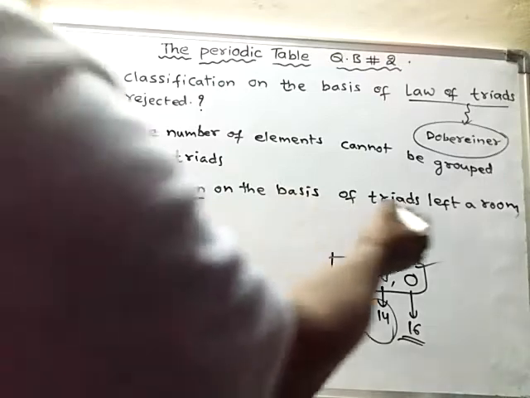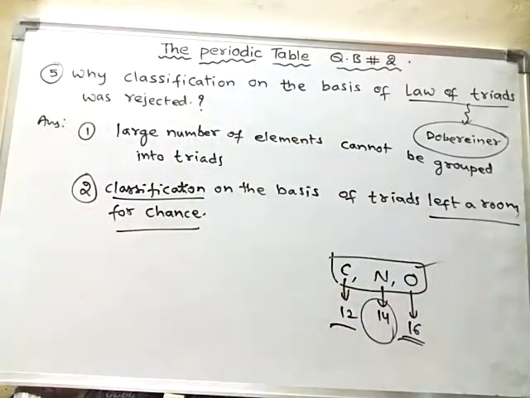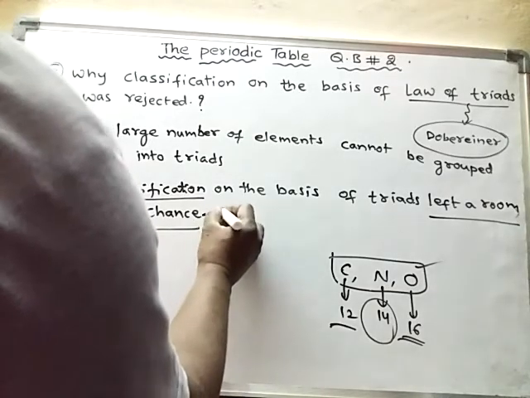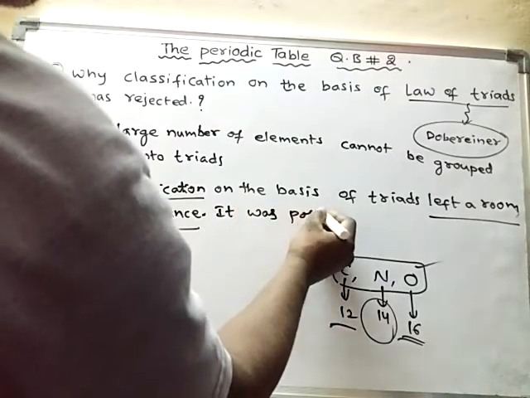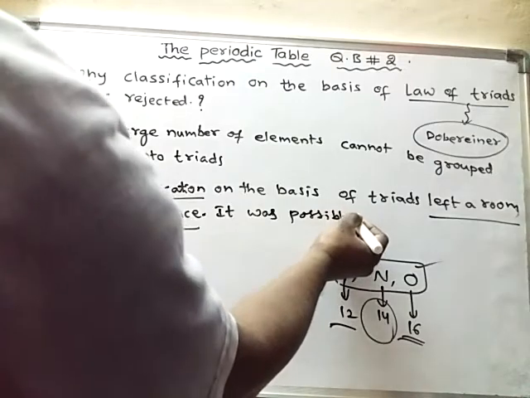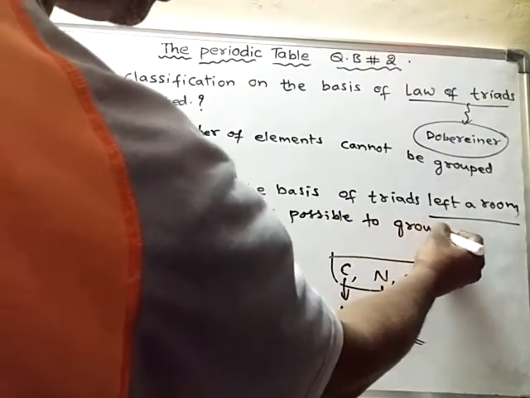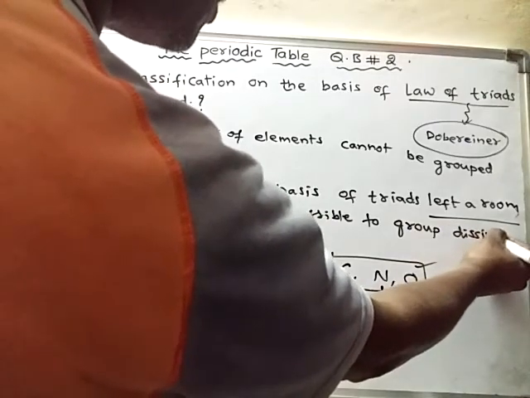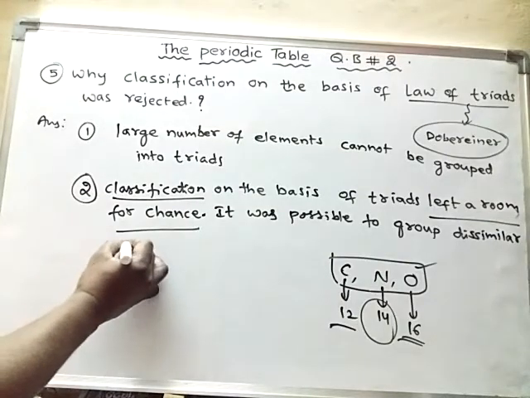This classification has left a room for chance. That means even the other elements which are dissimilar in their properties can also be made into triads. That means it was possible to group dissimilar elements into triads.